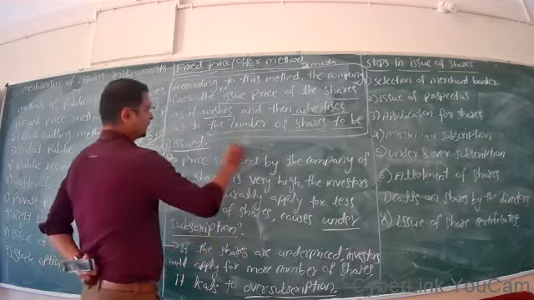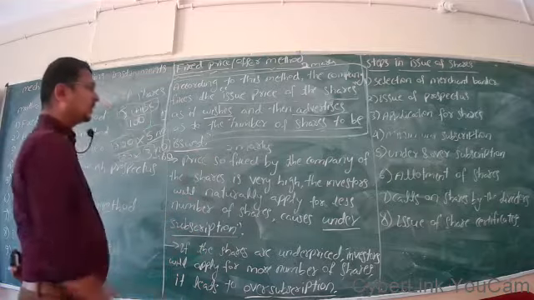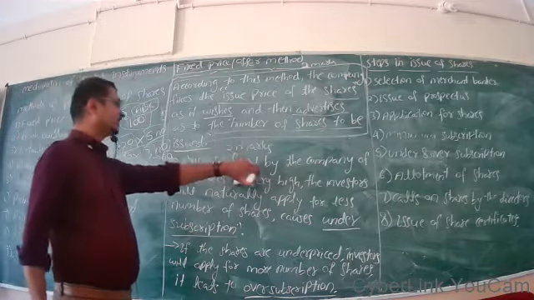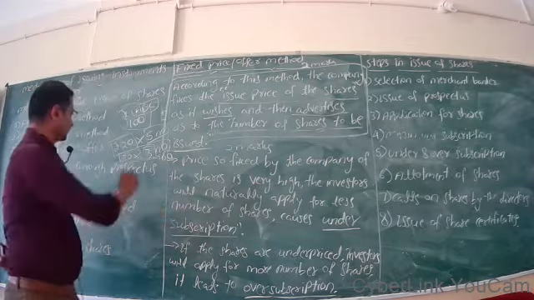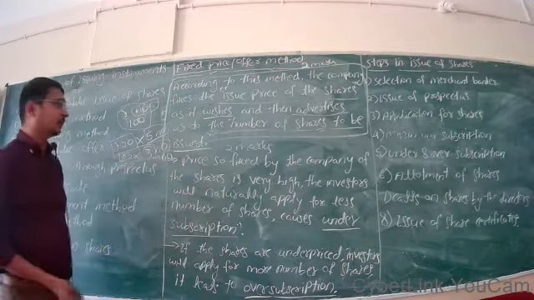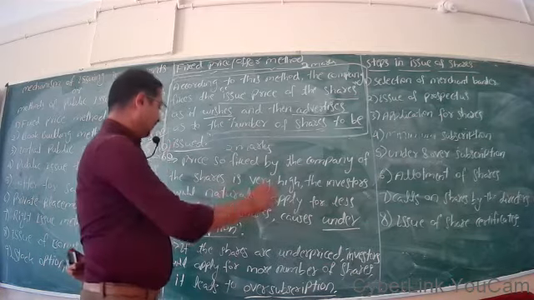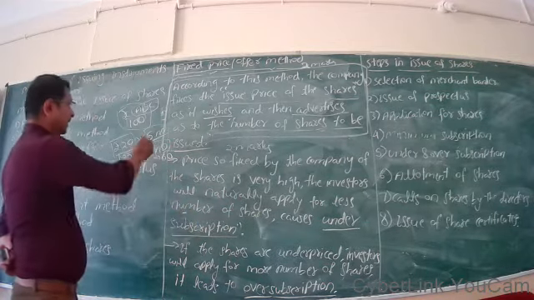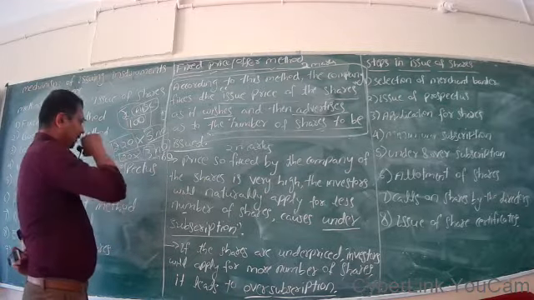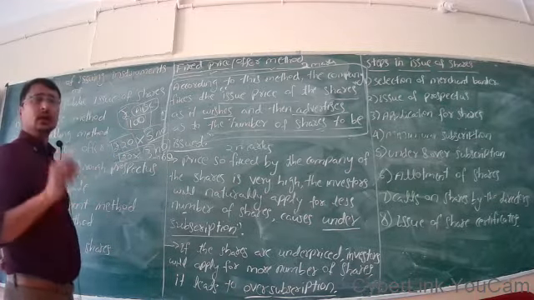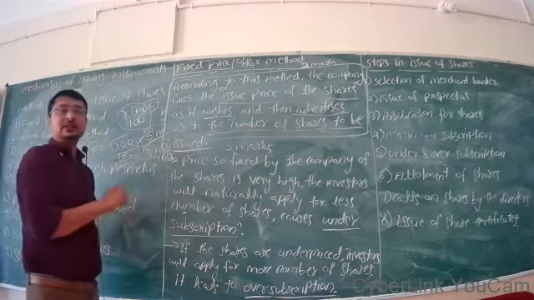For 2 marks: what do you mean by under subscription? If the price fixed by the company for the share is very high, in our example 20 rupees, then the investor will naturally apply for a smaller number of shares. The company intends to issue 5 shares, but eventually investors apply for only 3 shares.